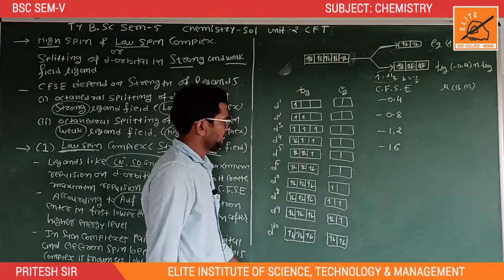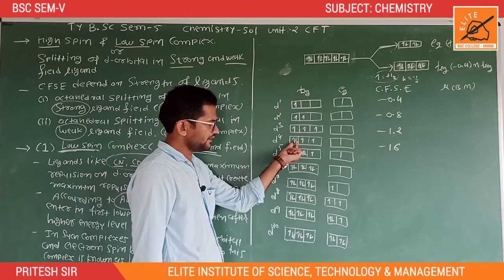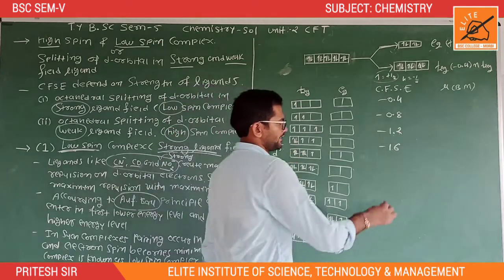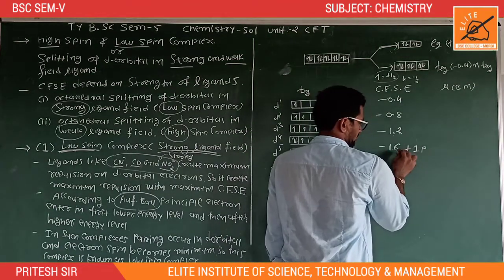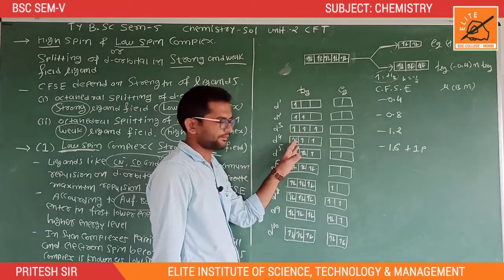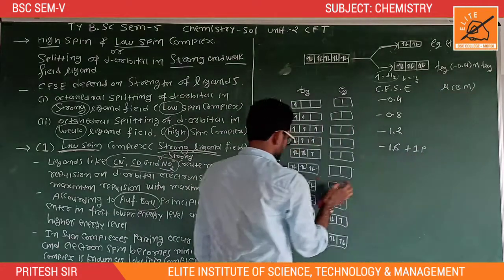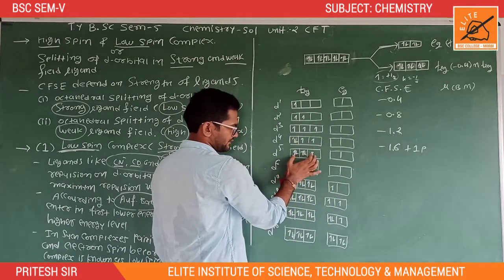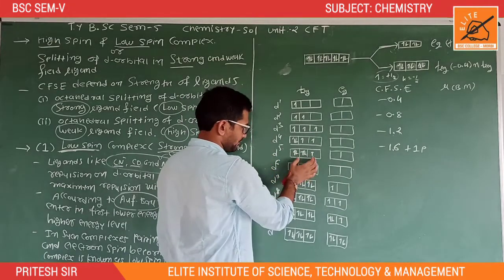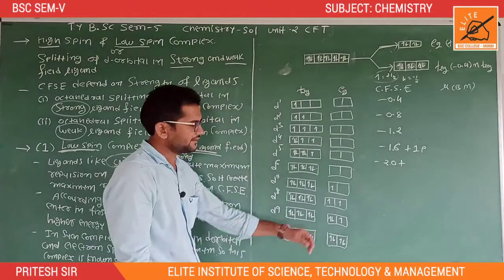And here one suborbital becomes paired. At that time we add 1P, it means the pairing energy becomes 1P: minus 1.6 plus 1P because one suborbital becomes paired. For d5: minus 0.4 into 5 is minus 2.0, plus 2P because here two suborbitals become paired.